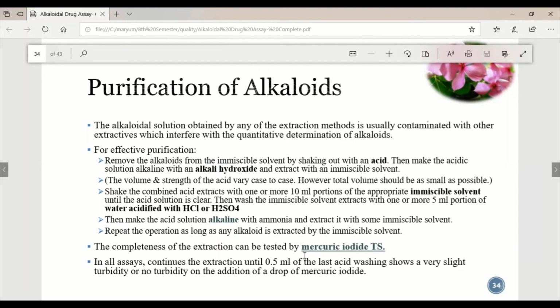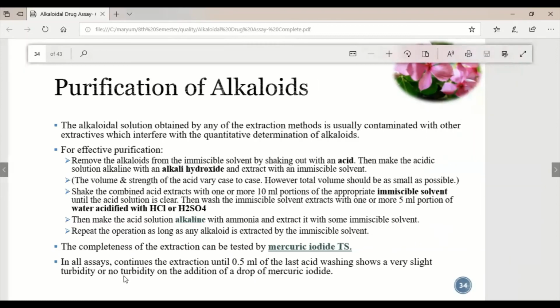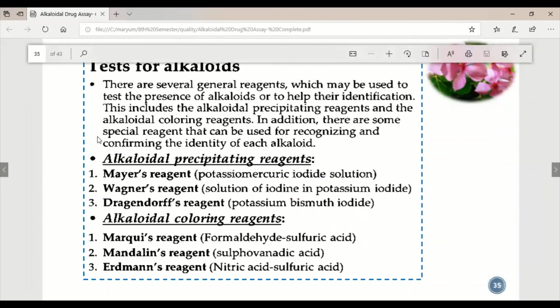Until the turbidity gets lower, we will repeat this purification process until all the alkaloid is purified. These are basically some tests or assays performed on alkaloidal solutions or the extracted menstruum.